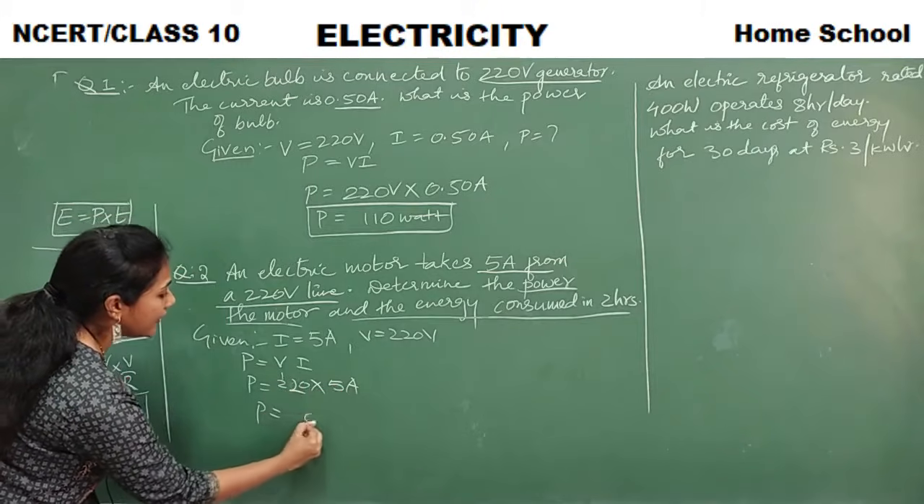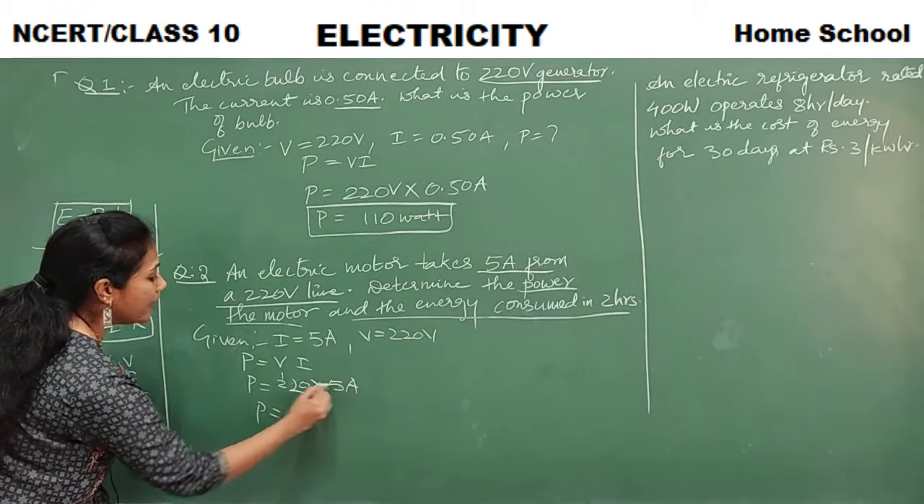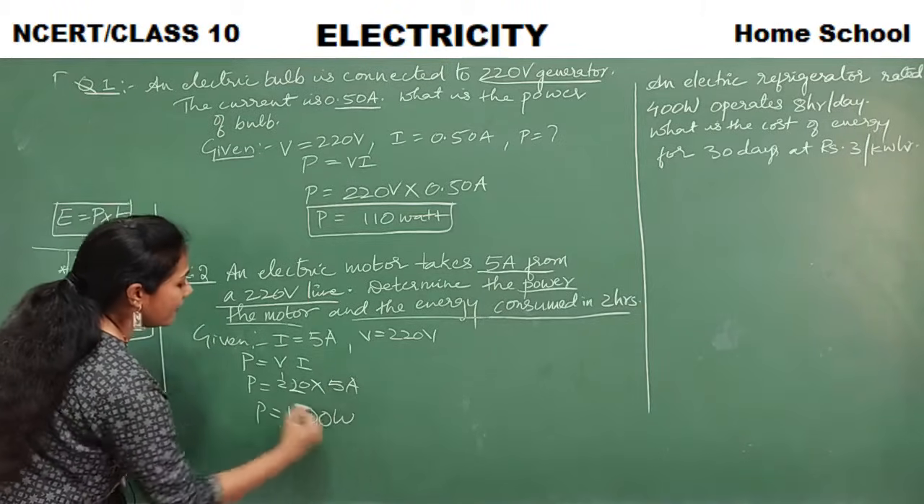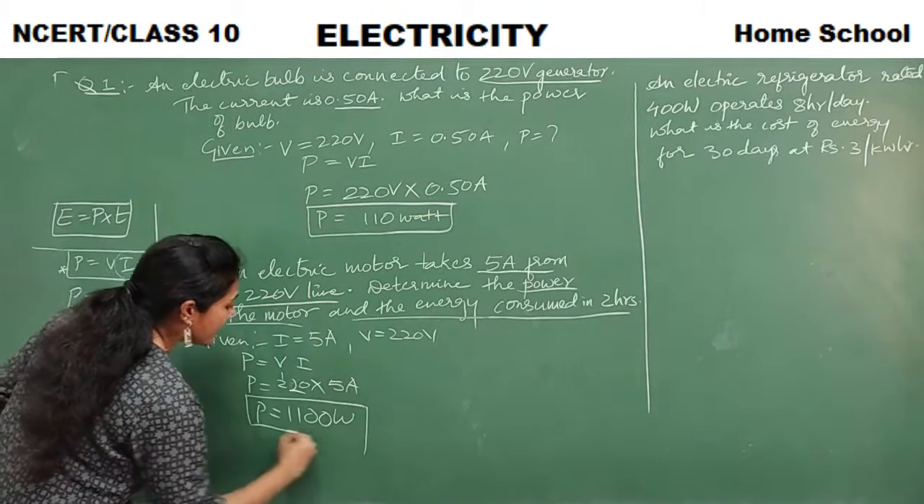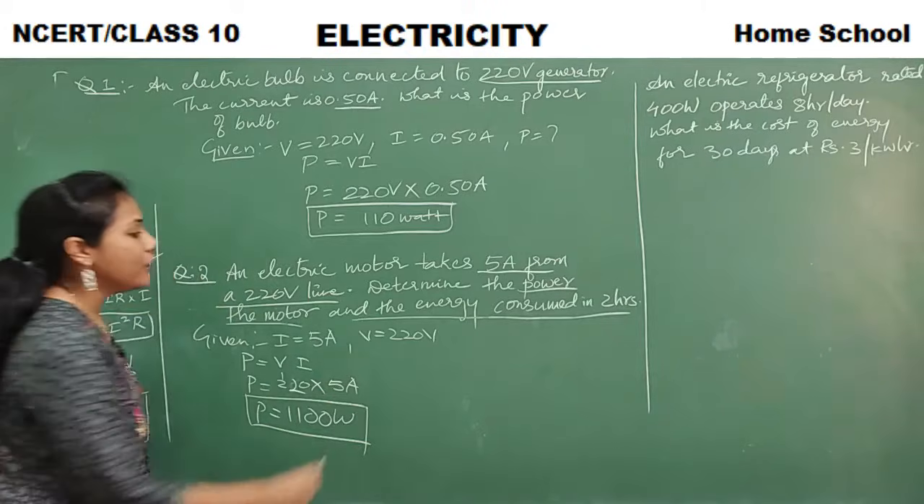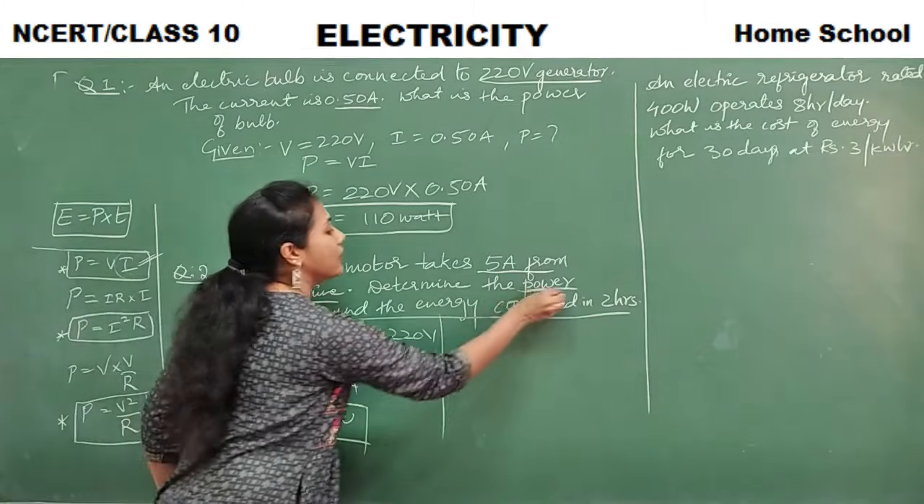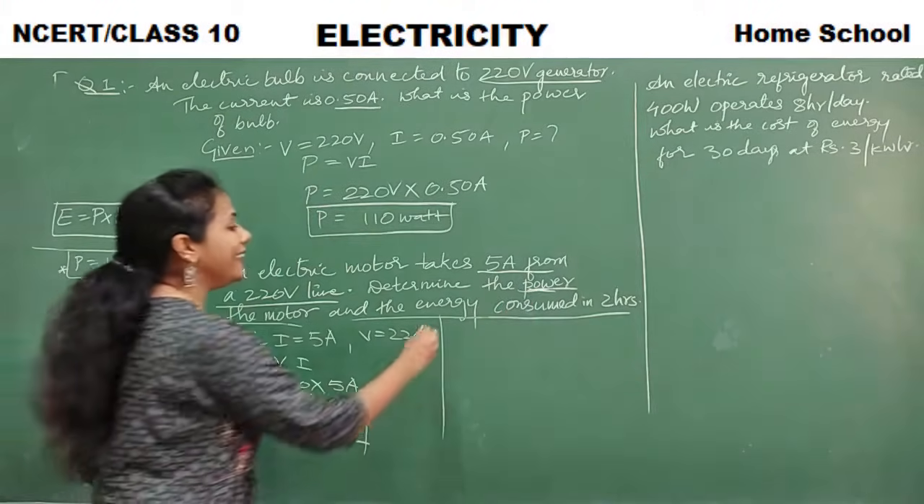5 2s are 10, right? So 5 2s are 10, 11 and one more 0. So power is these many watts, 1100 watts is the power. So one question is over. We found the power. And now what we have to find?